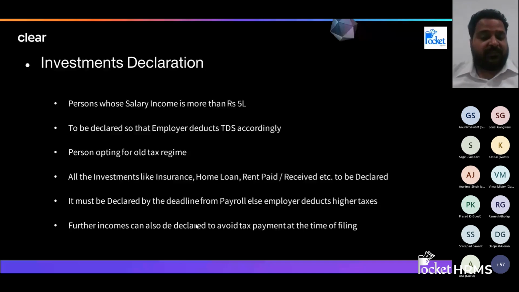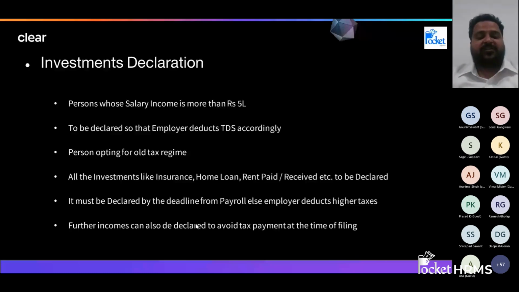So when we declare the proofs to our employer, what does the employer do exactly, and why are these proofs important? Whenever you give your investment proofs and your expenses, the employer calculates accordingly and does a tax computation of how much income tax you are required to pay. Accordingly, they will deduct the taxes monthly from your salary. This is just a kind of advance tax that you are paying, and your employer is deducting it from your salary.